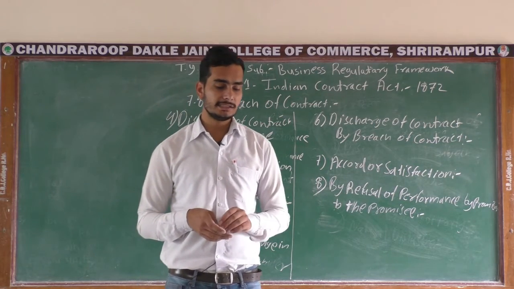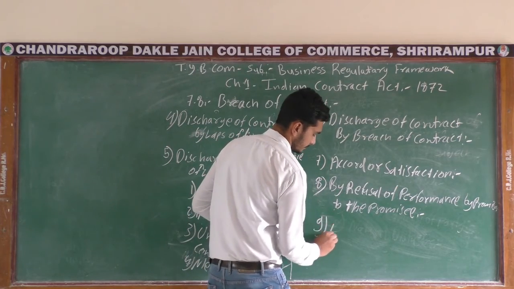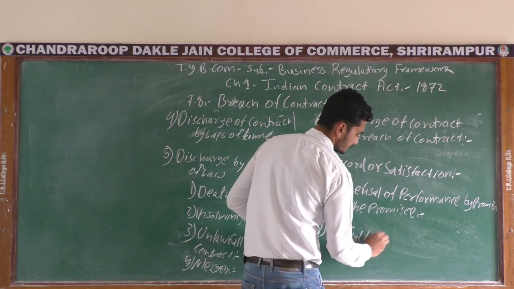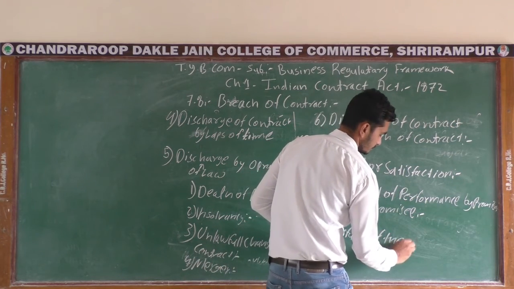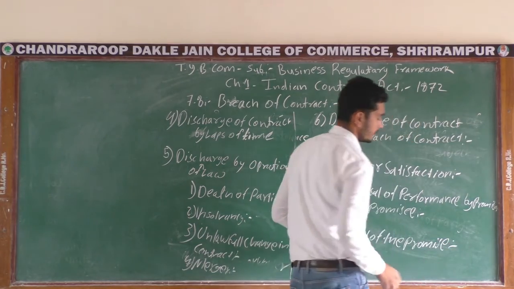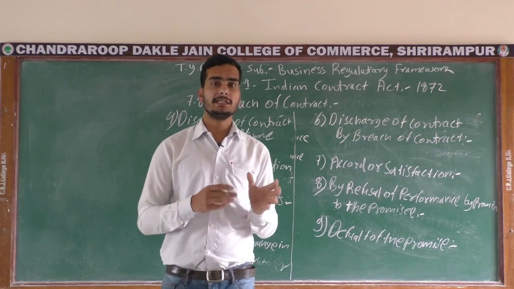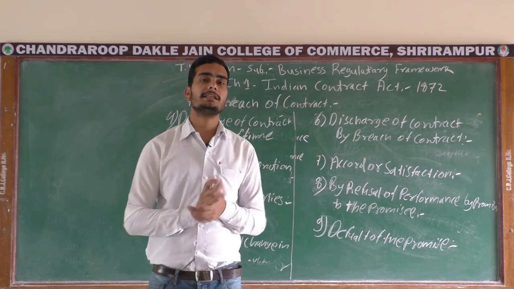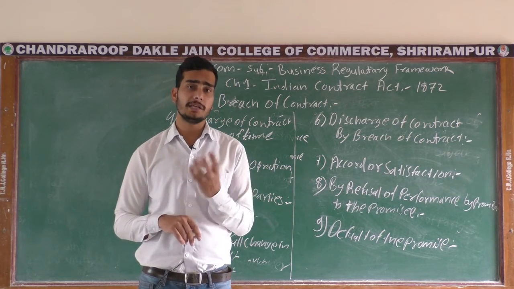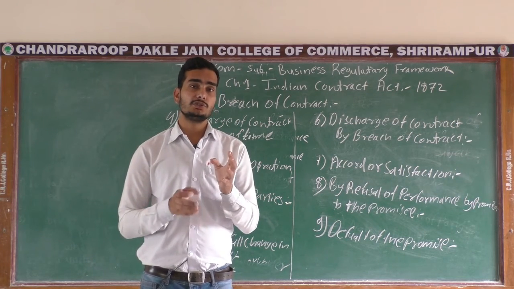And the last is default of the promise. This is the last type, when both of the parties perform their act but they make some type of fault while making their promise. They just completed their performance, or they are not able to perform that contract, but they are making some type of fault.